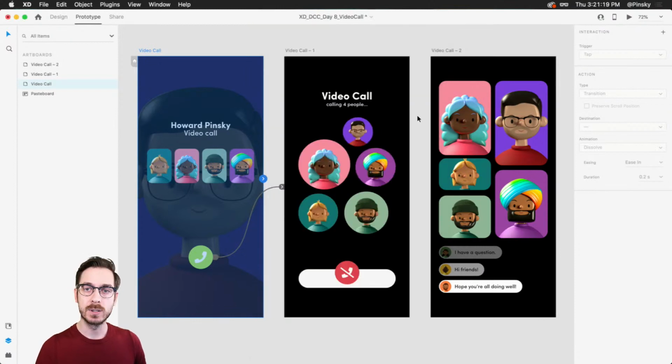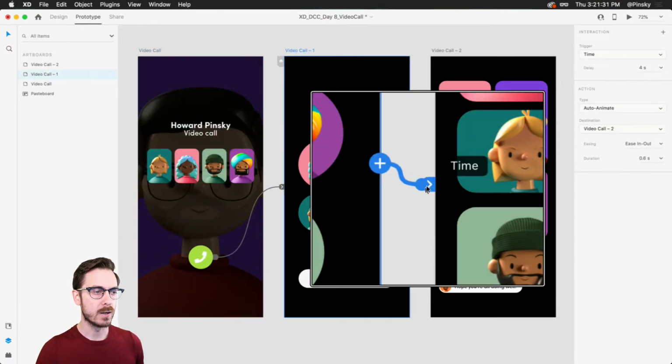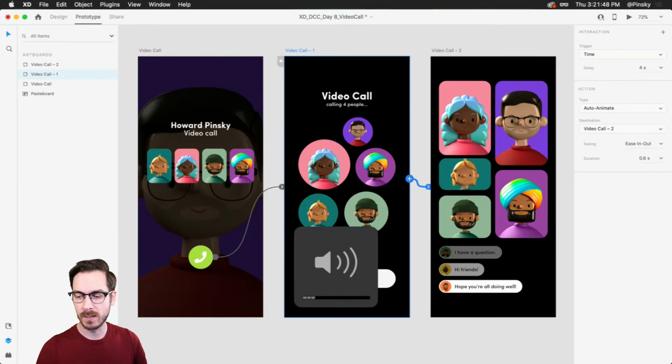Ankita is saying we can use drag here. Yeah, in some cases you absolutely can. Aubrey's asking, can you do auto animate and audio playback on the same time transition? I don't believe you can at the moment, as you can probably see from this particular wire here, right? So I have a time trigger, auto animate, and we don't at the moment have the ability to add an additional action to this. Something the team is looking into. And everyone heard it. Oh, wonderful.